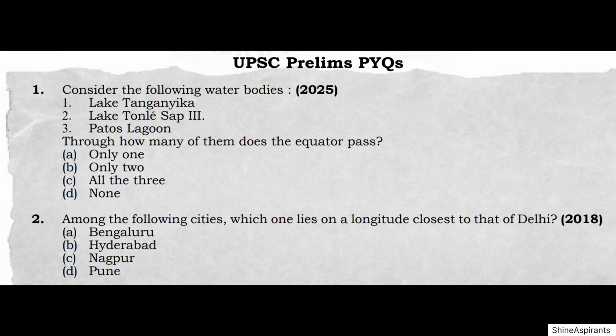Question 2, UPSC Prelims 2025. Consider the following water bodies. 1. Lake Tanganyika. 2. Lake Tonle Sap. 3. Patos Lagoon. Through how many of them does the equator pass? Option A, only 1. Option B, only 2. Option C, all the 3. Option D, none. Think about where each of these water bodies is located on the world map.